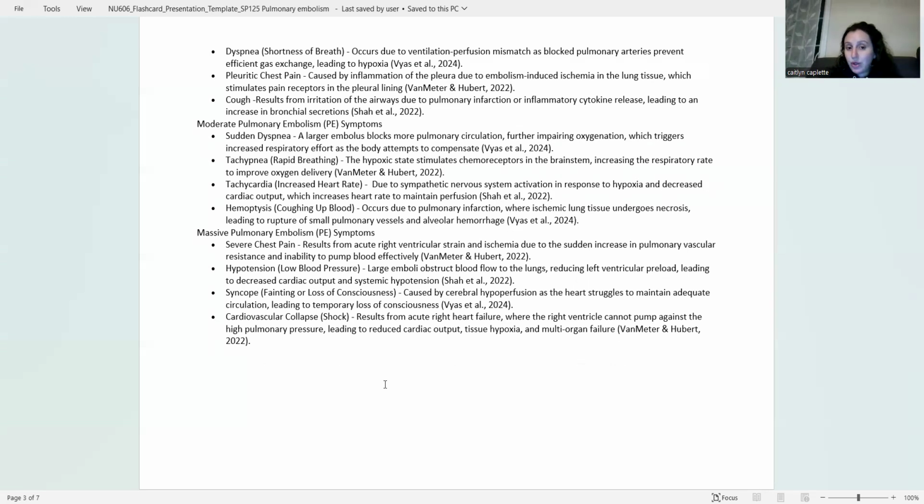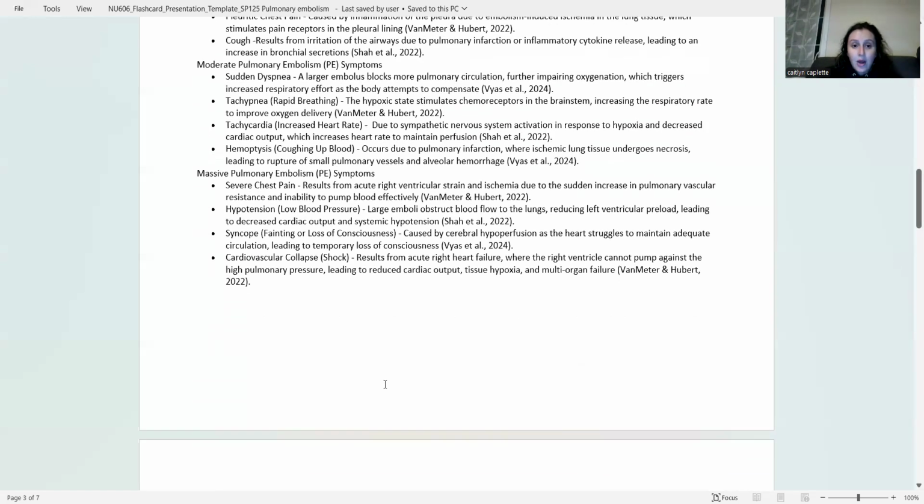Tachypnea, or increased respiratory rate. The hypoxic state can stimulate chemoreceptors in the brainstem, increasing the respiratory rate to compensate and improve oxygen delivery. Tachycardia. The SNS is activated in response to hypoxia and decreased cardiac output, which can increase the heart rate to try to maintain that perfusion. Hemoptysis, or coughing up blood. This can occur due to pulmonary infarction, where damaged lung tissue undergoes necrosis and can lead to a rupture of pulmonary vessels and alveolar hemorrhage.